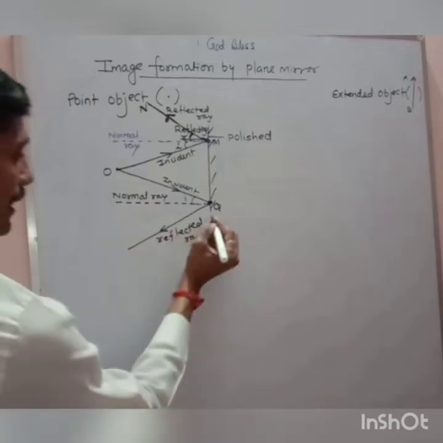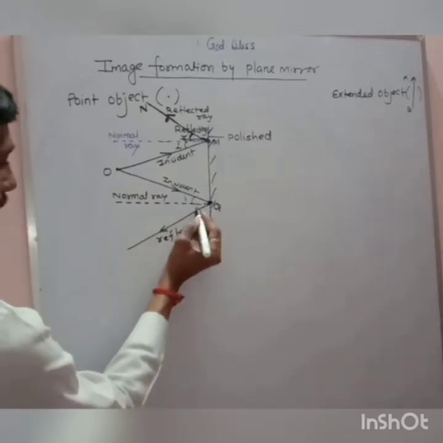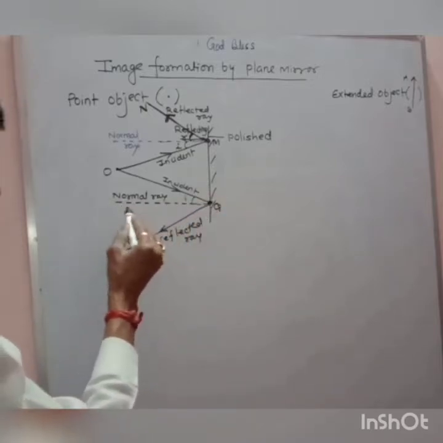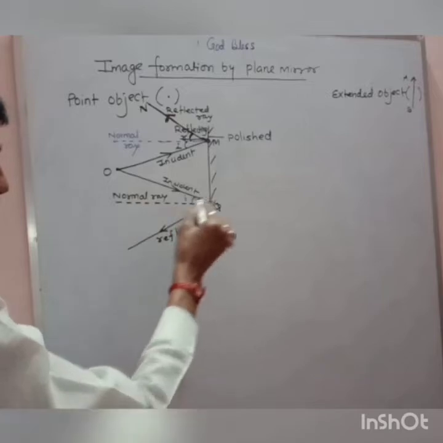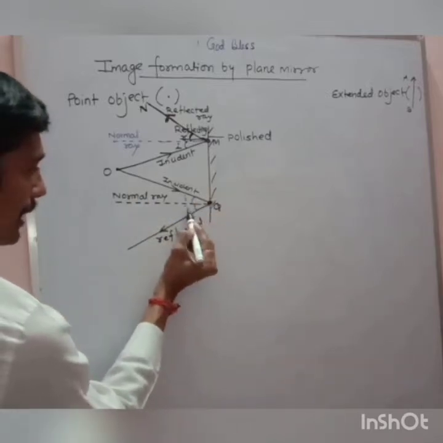I hope it is clear. This is my plane mirror. This is another reflected ray. Such that this normal ray and this reflected ray, I repeat, this normal ray and this reflected ray make the angle of reflection, that is angle r.